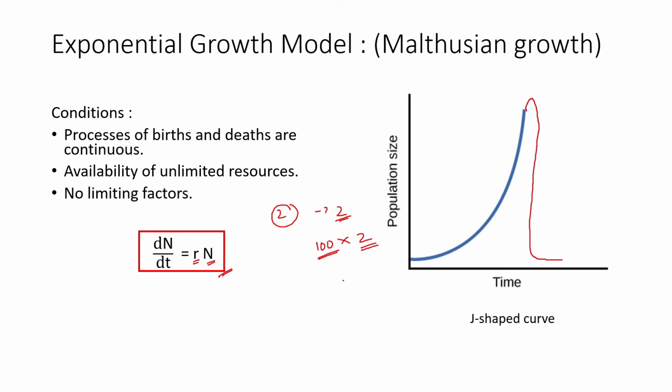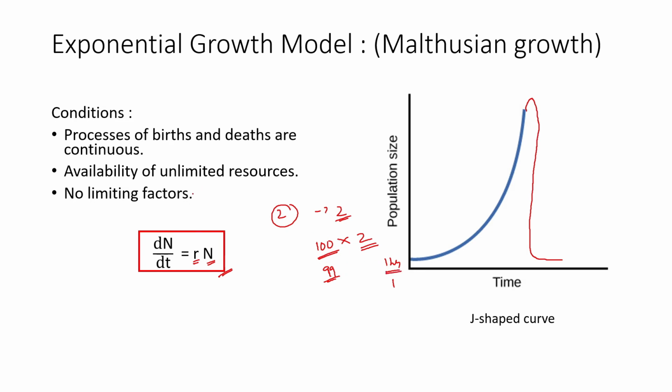The death is also continuous. If one death happens over a period of 1 hour, that means in the next hour it will be 99. So only one individual dies per hour. All the individuals have the same rate of birth and death.